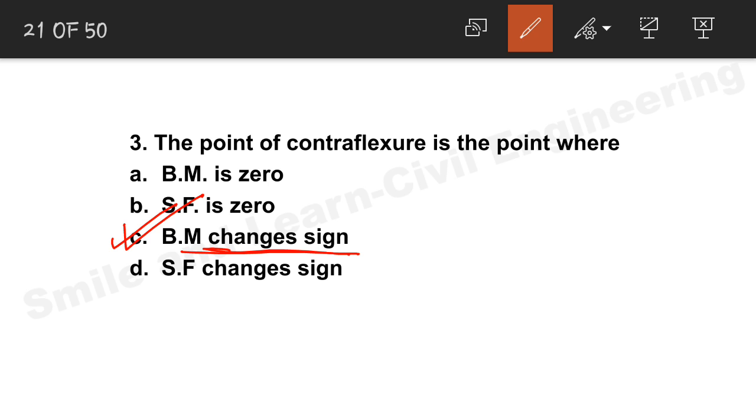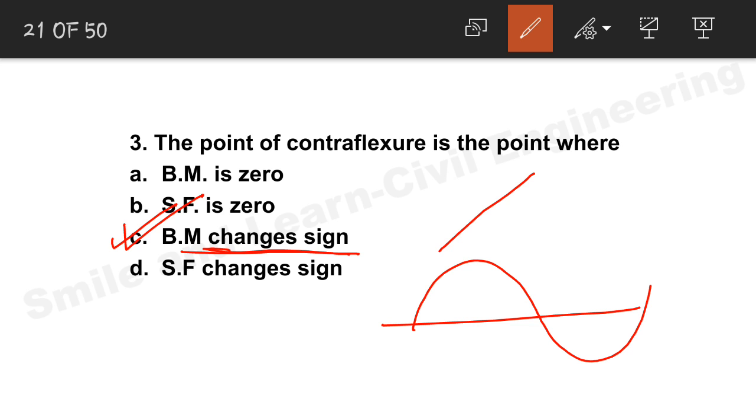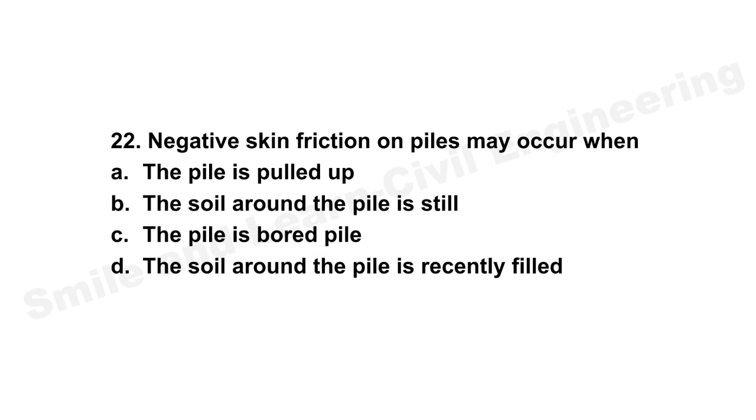If it changes sign, then also the bending moment at some point will become 0, right. Like if you think that this is the bending moment diagram, at some point it is changing sign and it is also getting 0. So, since option C is given, many books have given option C as the correct answer. So, we will consider that, and I think that will be very helpful. Let's move on to the next question.